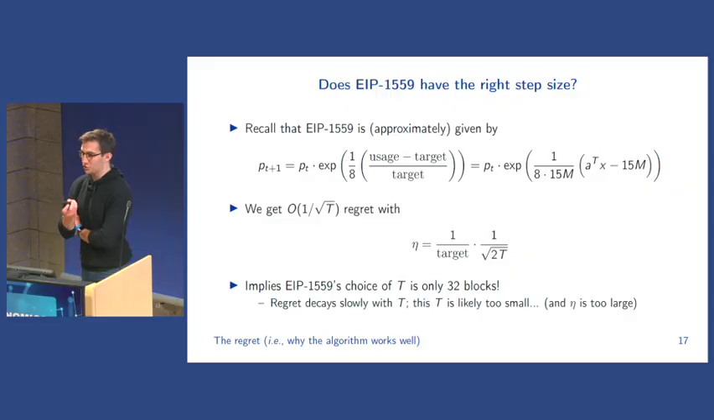Oh, I see. So this is what's being used. With that particular loss function and the particular regularizer, this is the update rule that you get. And the way 1559 is implemented right now is you take the first order Taylor expansion of that exponential term, and so it ends up being 1 plus 1/8 times usage minus target over target.